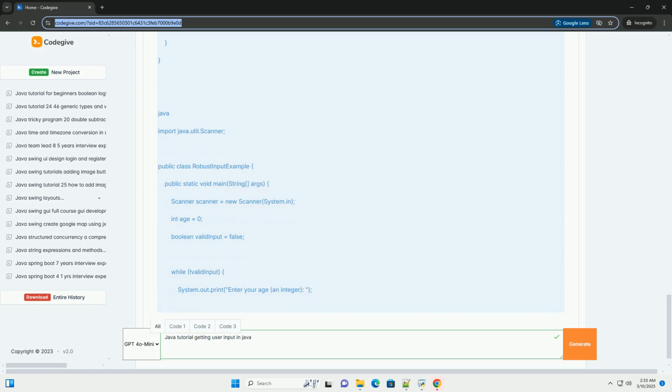2. Using BufferedReader, more advanced. The BufferedReader class provides a more efficient way to read character-based input streams, especially when reading large amounts of data or when you need more control over the reading process. It reads input buffered, which can improve performance. 2.1. Setting up BufferedReader.